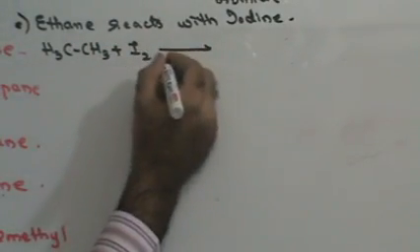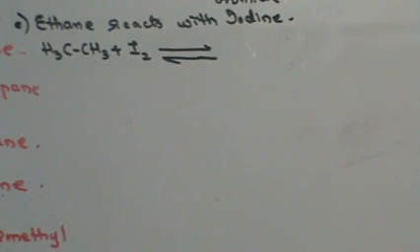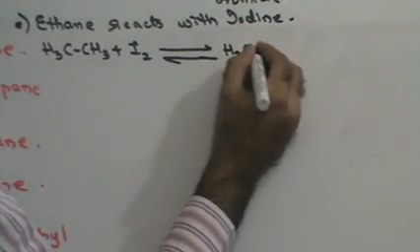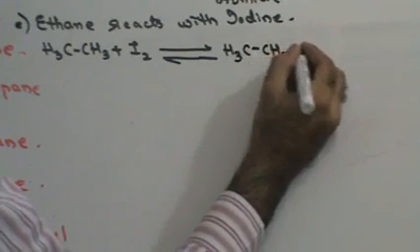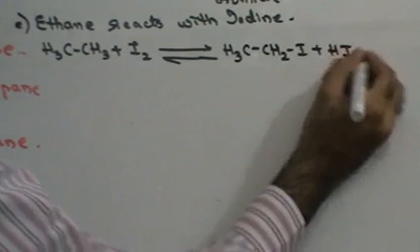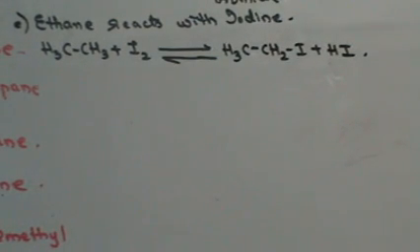Now in this case, you will get a reversible reaction due to the reducing property of hydroiodic acid. One iodine is going to be substituted here, so H3CCH2I plus HI. Right? So because of this reducing property, you cannot directly have an alkyl iodide.